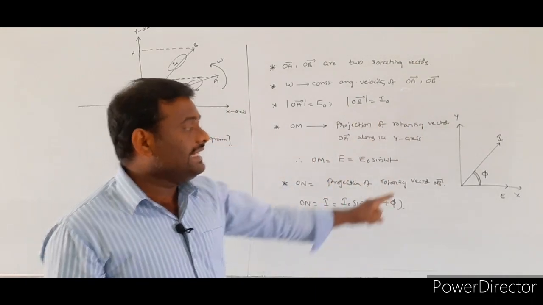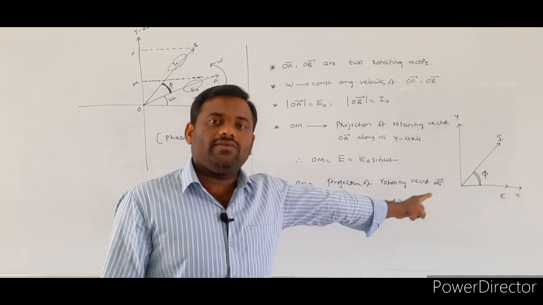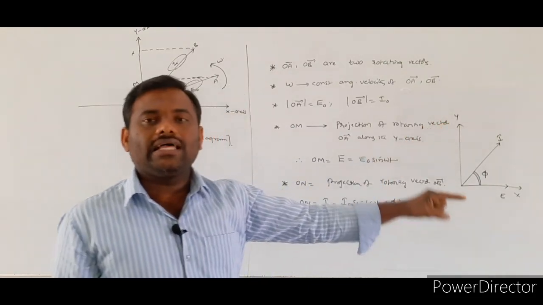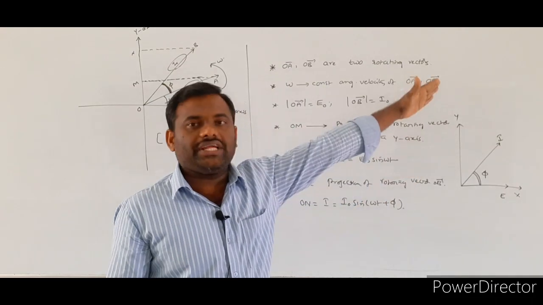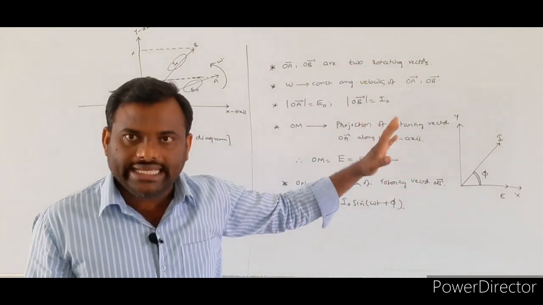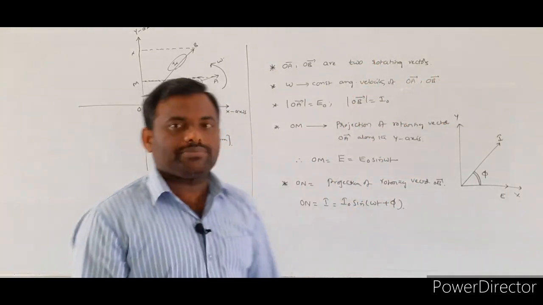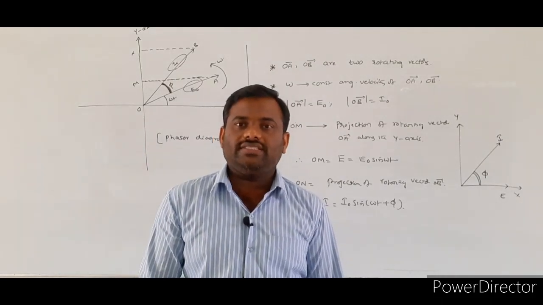So keep in mind, the EMF direction I always fix along the x-axis, and according to the value of phi, we represent the direction of the alternating current. So this is the concept of phasor and phasor diagrams.